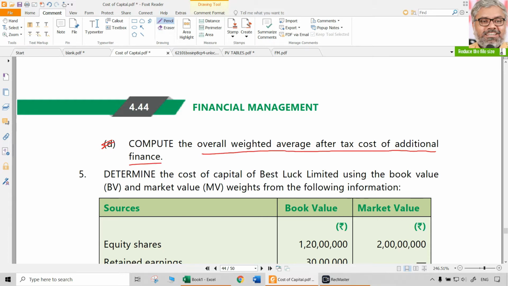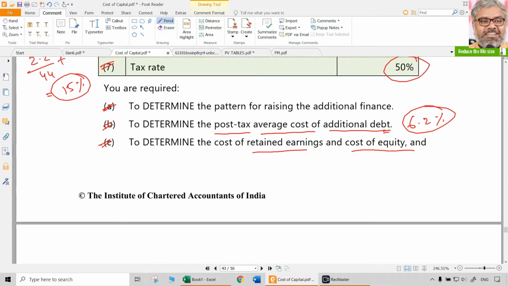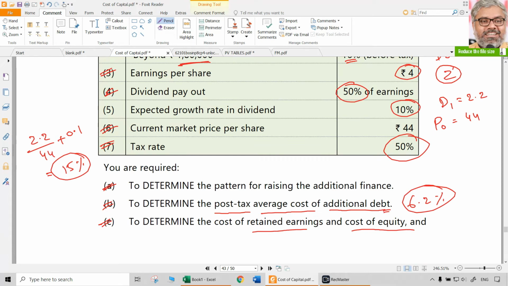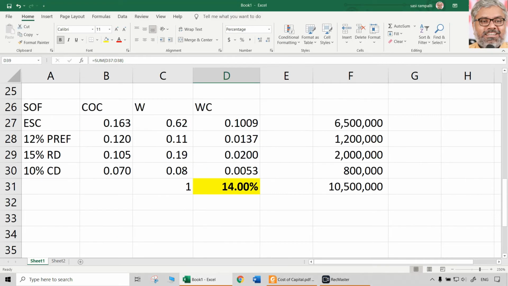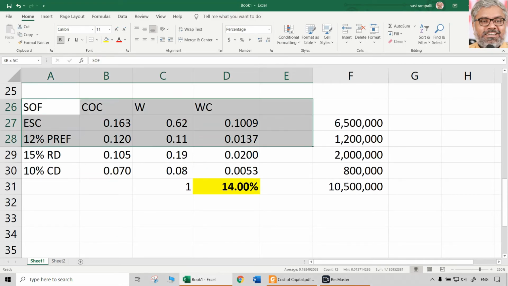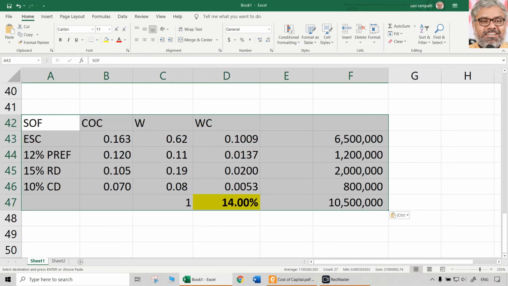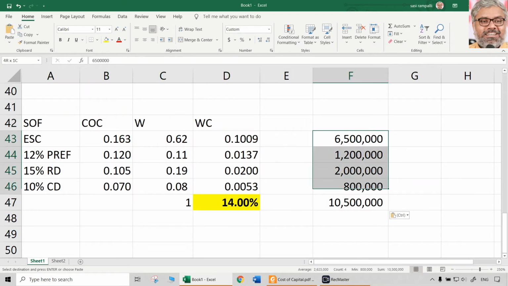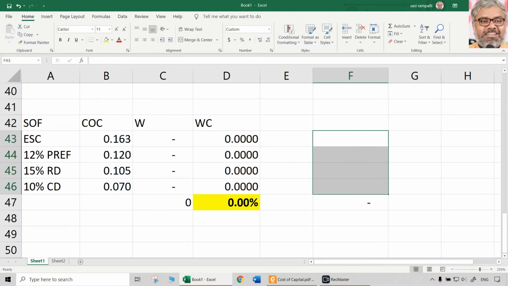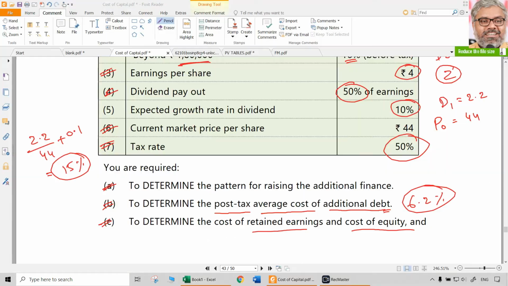Then the D bit asks to compute the overall weighted average after-tax cost of additional finance. That means the total marginal cost of capital, or the weighted average cost of capital for the fresh financing, whatever way we call it. That has to be calculated, the same as what we did before, only with different numbers. We can take only two things, equity and debt, because we already have the average cost of debt. Otherwise, we can take them separately, which is better, as it gives better clarity.